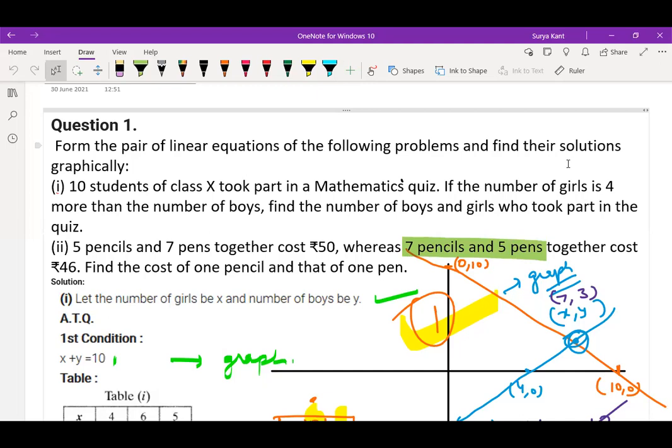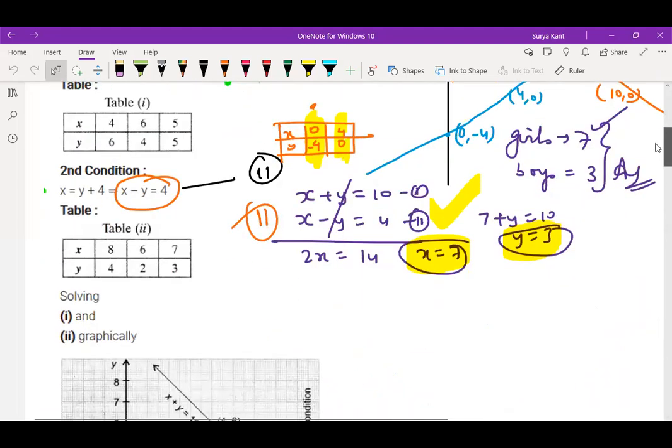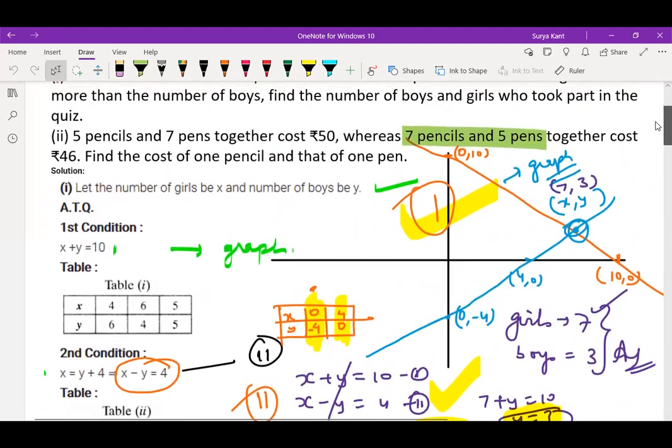So let the number of girls be X and boys be Y. So according to the question, what are they given? Both sum, boys and girls, are 10. X plus Y is equal to 10. Then what are they given? The other equation is X is equal to Y plus 4. So there are 2 equations over here. The sum of boys and girls is 10, so this is your first equation. And this is given, one of them is 4 more than the other. So if you have 2 equations, you can solve easily. Correct, children? If 2 equations are given to you, you can solve graphically, algebraically, whatever you want.